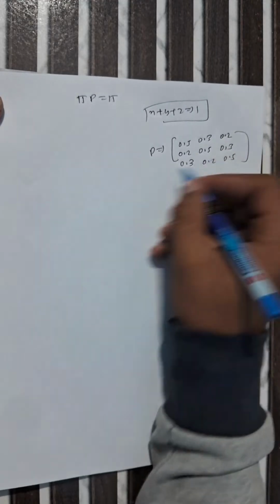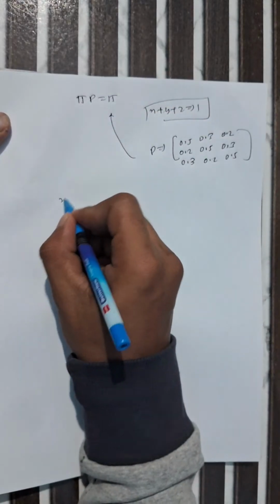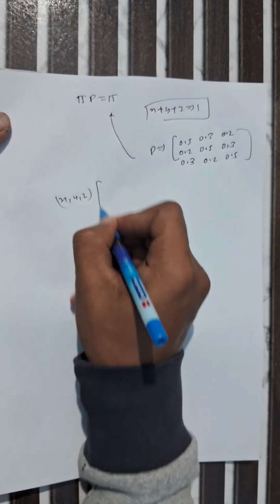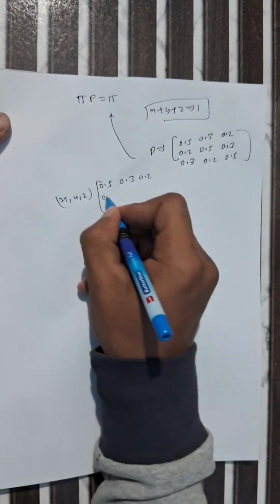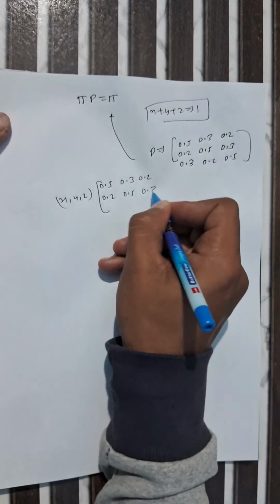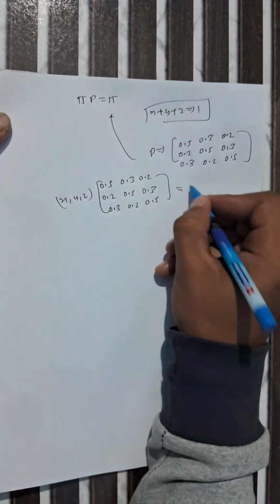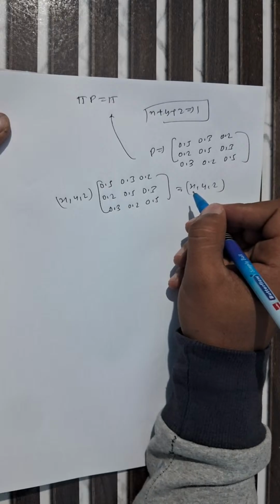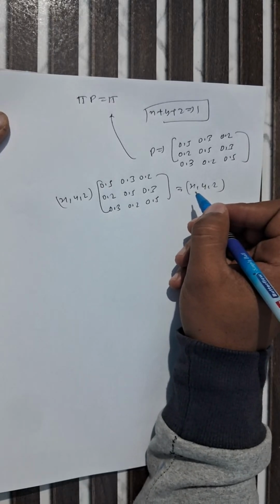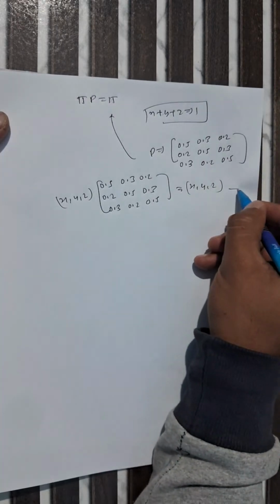First we apply this, where x comma y comma z multiplied by 0.5, 0.3, 0.2, 0.2, 0.5, 0.3, and 0.3, 0.2, 0.5 is equal to x comma y comma z. Up to here, is it clear or not? I am solving x, y, and z for the steady state probability vector.